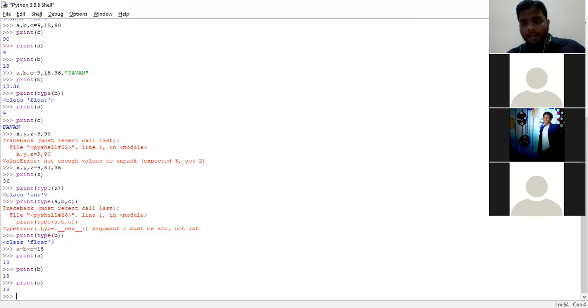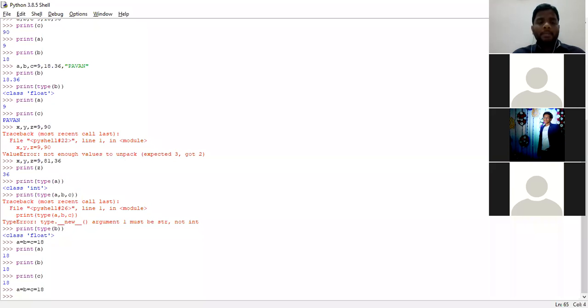I shall repeat this particular example again. What the fourth type is, we need to assign a single value to multiple variables. That is, we need to take multiple variables, but all of those multiple variables should have only one value. We need to take multiple variables with a single value. So my example is, A is equal to B is equal to C is equal to 18. Now I am going to press enter button.